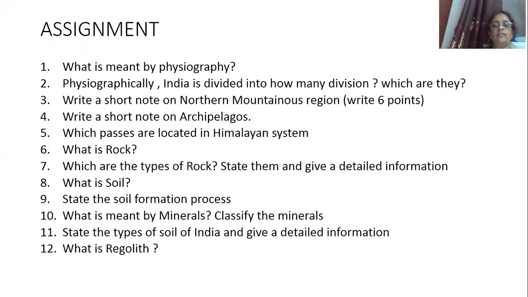Then what is soil? State the soil formation process. Then what is meant by minerals? Classify the minerals. State the types of soils of India and give detailed information. Then what is regolith? All the answers to these questions are there in my slides. Go through the answers and then write the answers in the notebook.